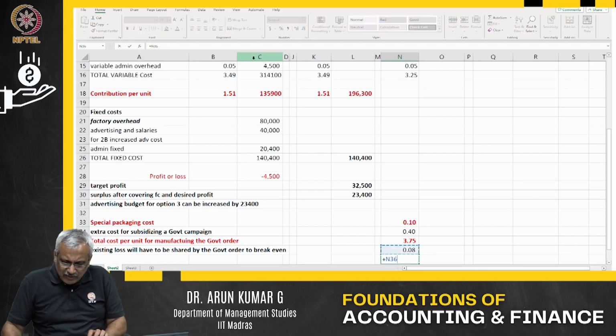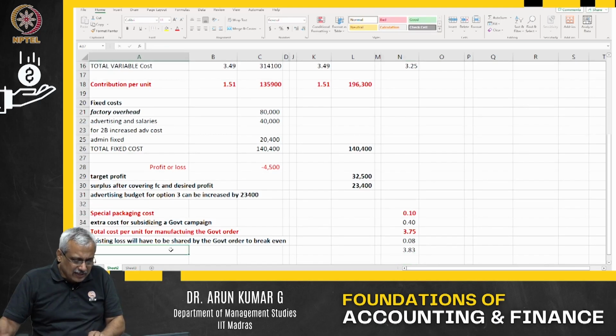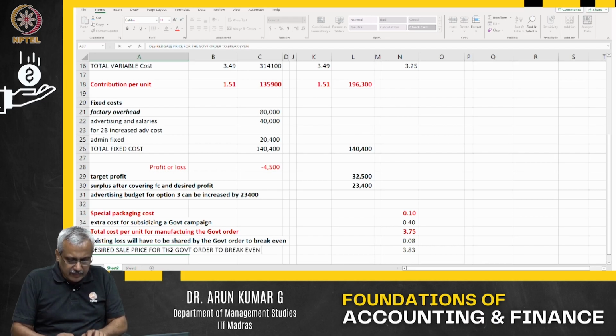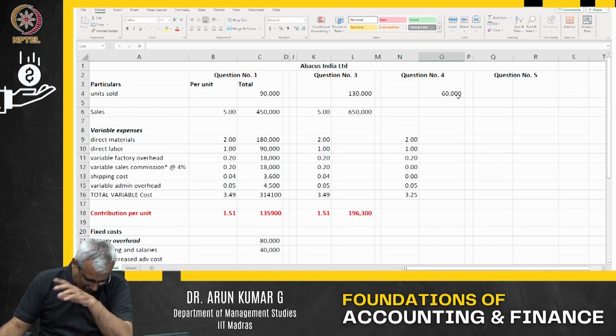So what is the price at which I will have to sell the government order? The price at which I will have to sell the government order is 3.83. That is the desired sale price for the government order to break even. That's all, so this loss also I'm adding to it. If I sell it at 3.83 for the 60,000 units of the government order, I make no loss, no profit. That is where I break even.